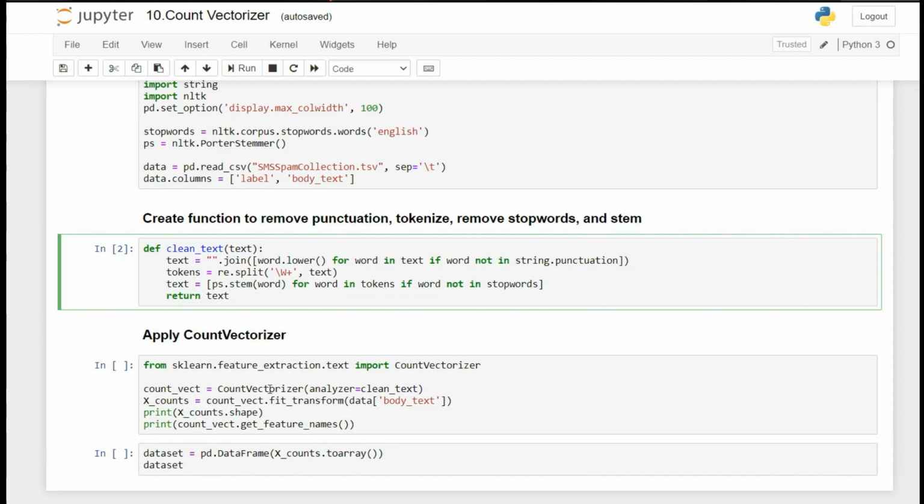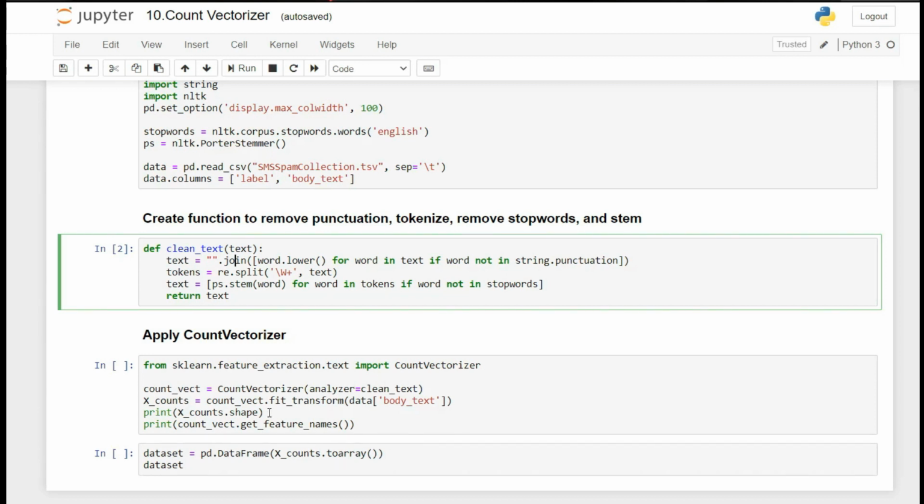So guys, before passing our text to the vectorizer, we need the text to be clean. We don't need to explicitly call the clean_text function. We can pass it in as an argument, like we had passed here. So guys, till here I hope you have understood.